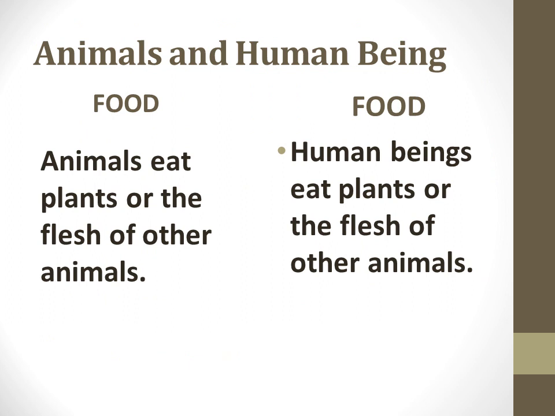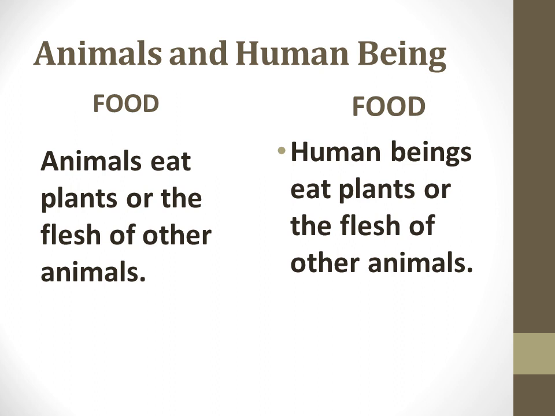The next is food. We have already seen what is the food of animals. There are three types of animals. The animals are classified into three types: herbivore, carnivore and omnivore. Animals which eat only plants are called herbivore.